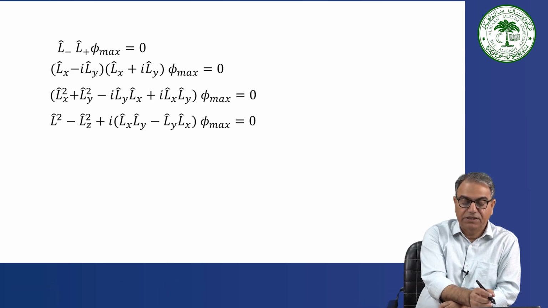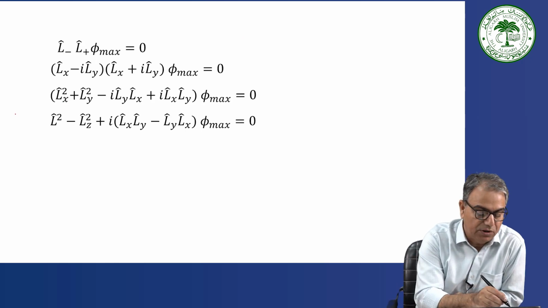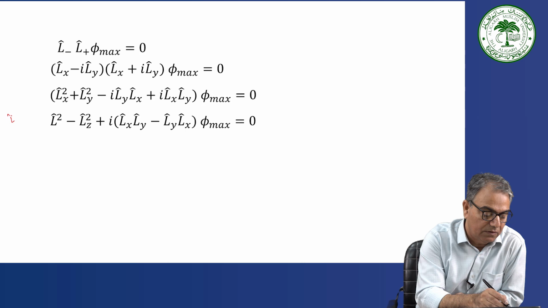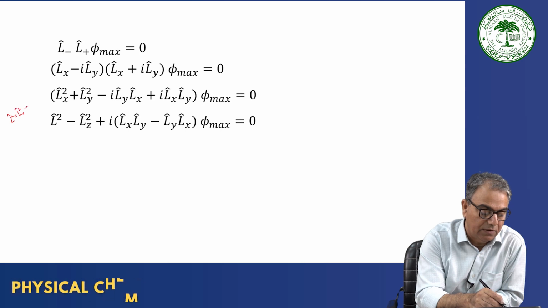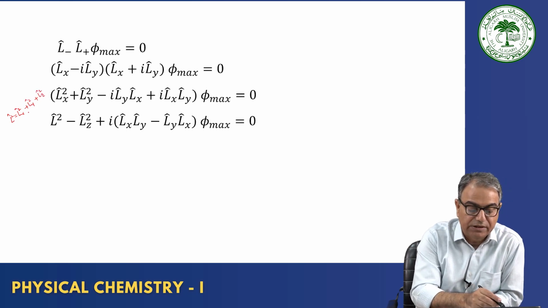This I can write because L square is equal to Lx square plus Ly square plus Lz square. These are basic definitions. So Lx square plus Ly square will be L square minus Lz square.